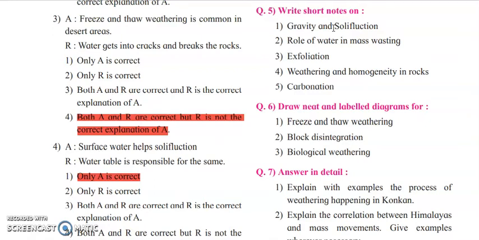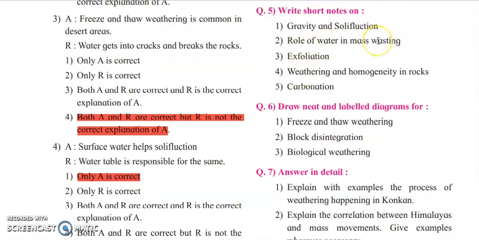Solifluction is what? It is a slow movement. एक वो downhill creep movement है. So it is basically seen where? It is seen in periglacial and alpine regions. Okay, you have a paragraph for it. So basically permafrost area में आपको solifluction दिखाई देगा.